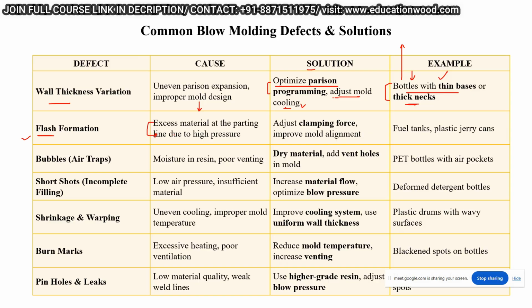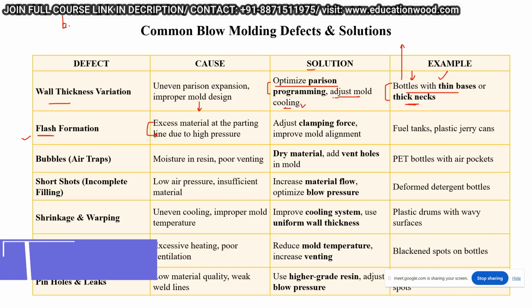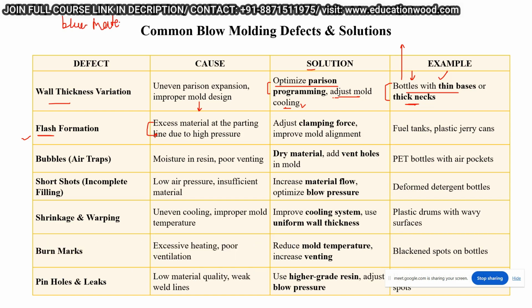Yes. So basically, do you know about blue matching in tooling? No, sir. Okay. Just for example, you have a core and a cavity, and your core and cavity will meet at the same parting line, right? So this is the cavity and this is the core. This is the parting line of the mold, right?